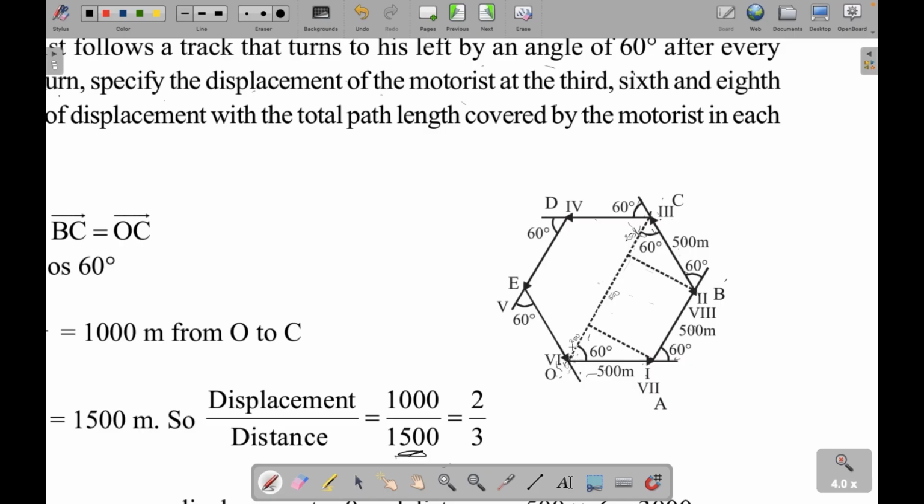What will be the distance? 3000. So it will be 0 by 3000. Right? Now the cycle is going to repeat after 6. So this will be 7th also. So first will be 7th and then second will be 8th.